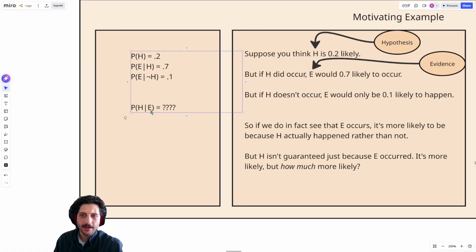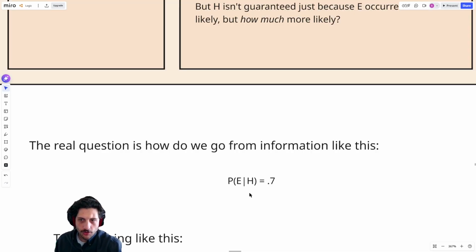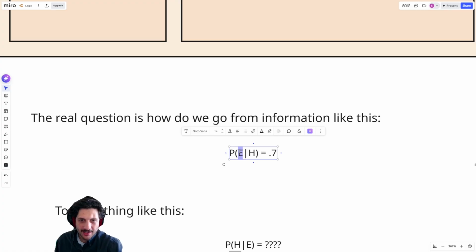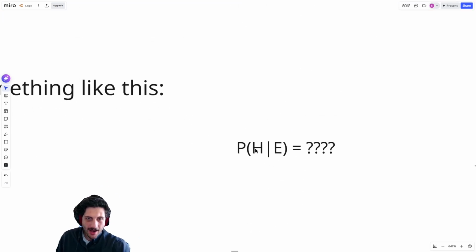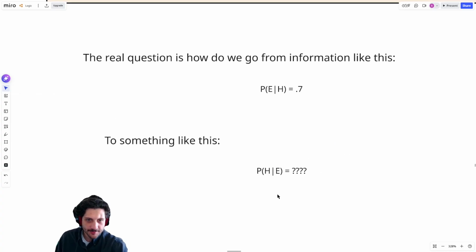How do we find the probability that your hypothesis is true given the evidence, from our knowledge of the probability of the evidence given the hypothesis? How do we go from something where we know how likely it is to see the evidence given some hypothesis, what we call a true positive rate, to asking how likely the hypothesis is given that we've seen the evidence?